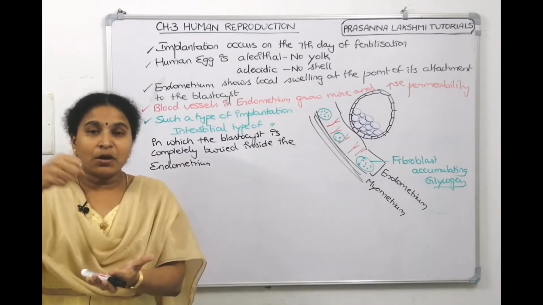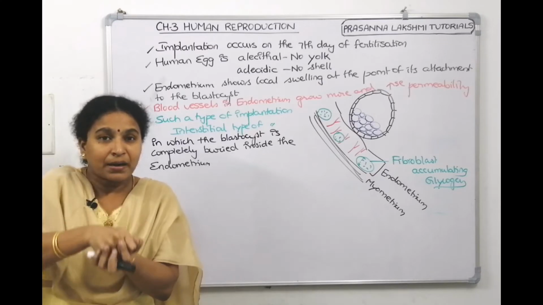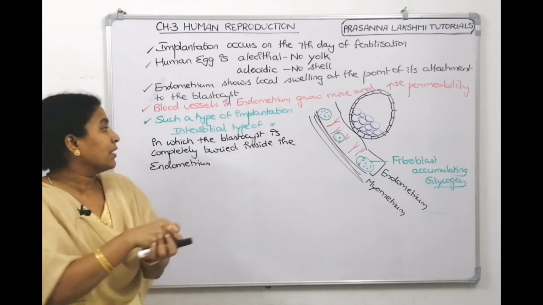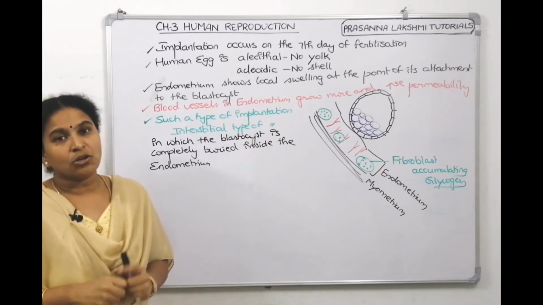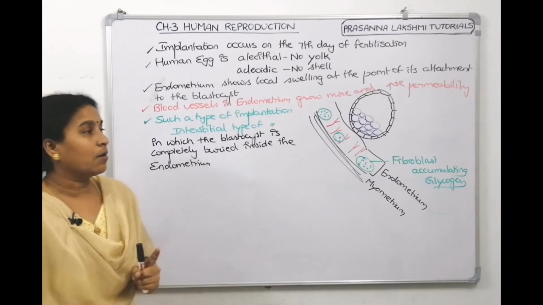After that, fibroblasts will start accumulating the food materials. And meanwhile, what is happening? The blastocyst is completely getting buried inside. Such a type of implantation is called interstitial type of implantation. Take a screenshot, then we will talk about gastrula formation.